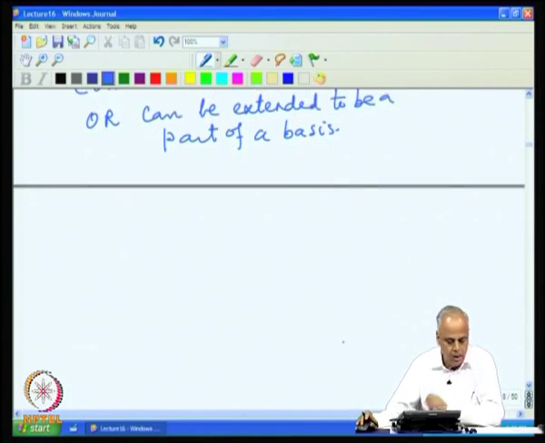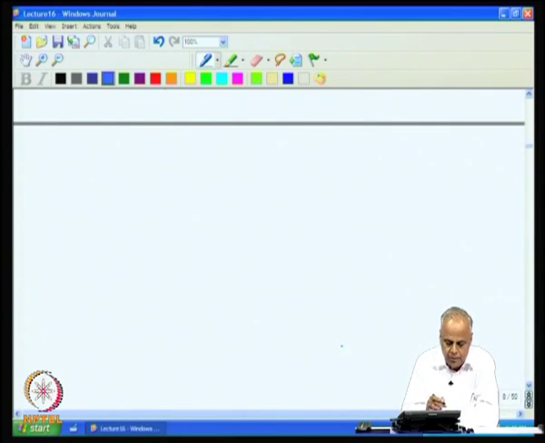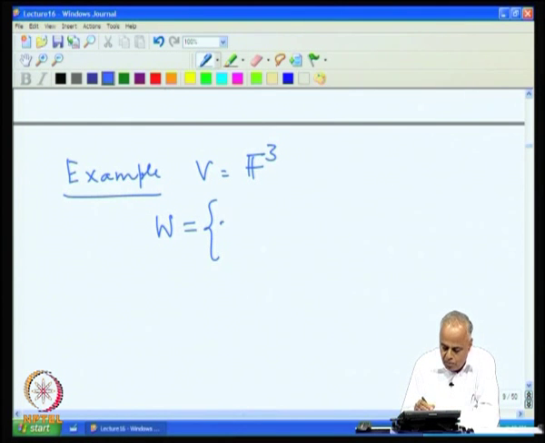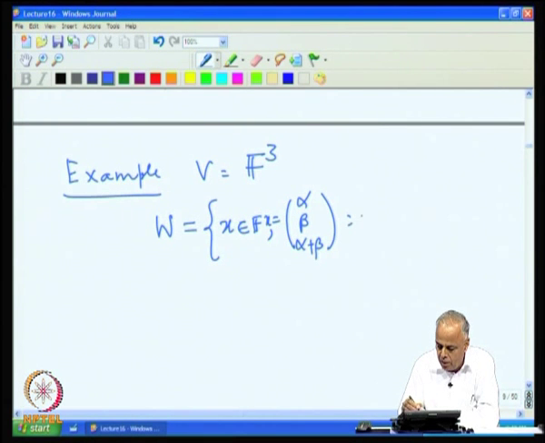Let us look at a simple example. Let us take the space, very simple space V to be F^3, and let us take this subspace W. We have seen this subspace before. It consists of all the vectors in F^3 of the form (alpha, beta, alpha plus beta), where alpha and beta belong to F.